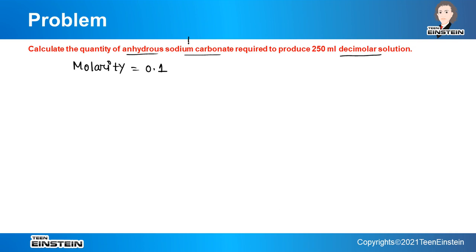Because with Na2CO3, sometimes some water molecules of crystallization are attached to it, say XH2O. When that water of crystallization is attached, then when you calculate the molar mass, you also have to consider the weight of water molecules. But here it is clearly mentioned anhydrous sodium carbonate, that means there are no water molecules attached. So simply from this formula we will find out the molar mass of sodium carbonate.